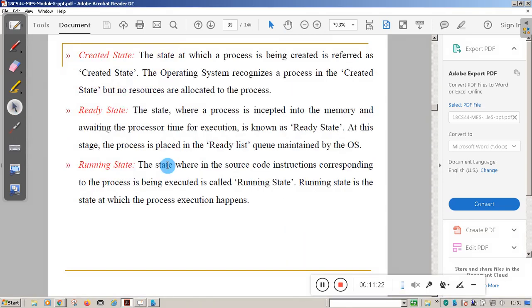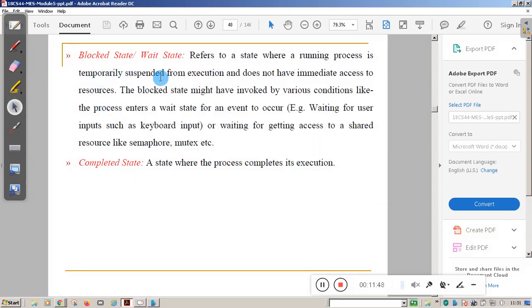In the next diagram you can see, as I explained, the created state, ready state and running state. Created state is where the process is being created, ready state is where the process is inserted into the memory, running state is where the source code instructions corresponding to the process are being executed. Other than that, we have the blocked state, where it is waiting for the IO device,